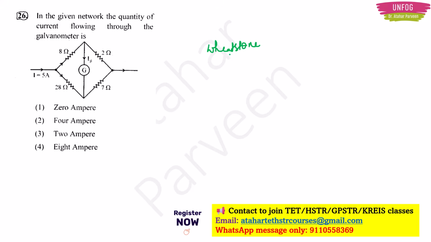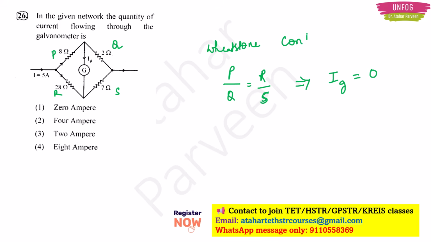For the bridge to be balanced, if there are these 4 resistances, say P, Q, R and S, the balanced bridge will have this condition: P by Q is equal to R by S. Now if this condition is satisfied, it implies that the current through the galvanometer Ig will be equal to 0.